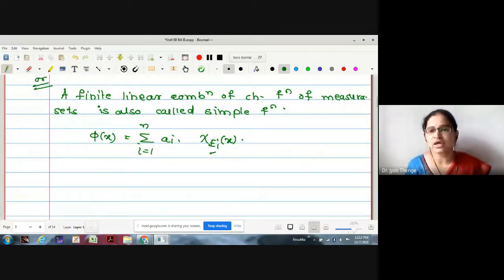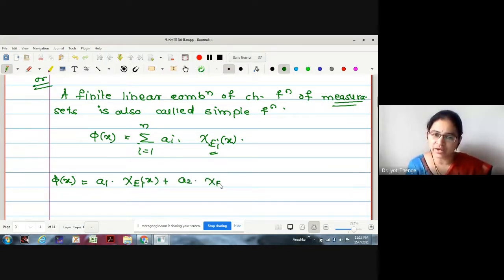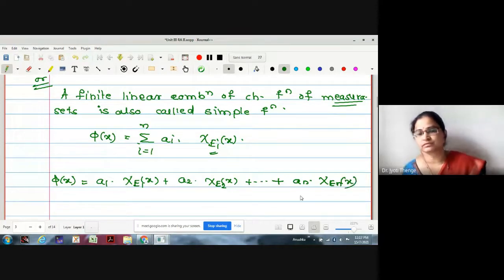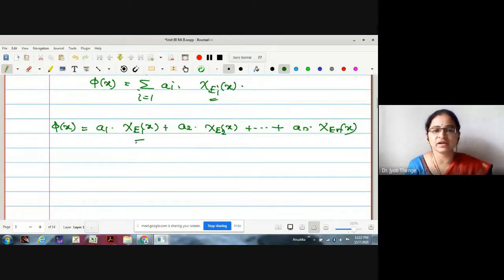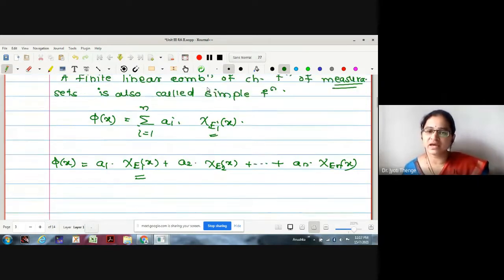What are the E_i's? The E_i's are the measurable sets. Let us look at this definition. What is phi of x? If I run the sum, it is a1 into chi E1 of x plus a2 into chi E2 of x and so on up to an into chi En of x. Now we know the definition of chi E_i. What is chi E_i? Define. Chi takes the value 1 if x is in E_i, 0 if x is not in E_i. Correct?